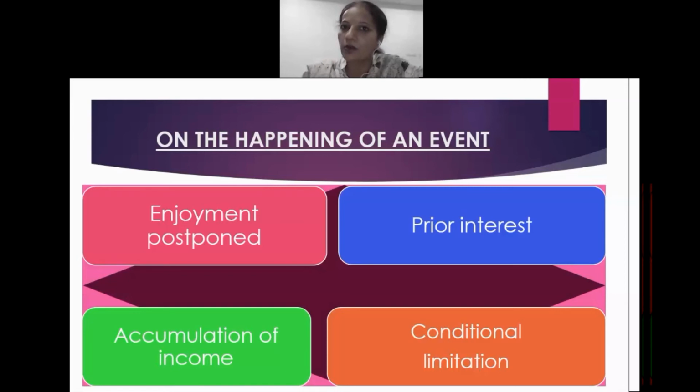But because the unborn person is not yet even conceived in the mother's womb, he is not in a position to enjoy whatever property we have transferred, because he is not in existence at present. He is not in existence even in the mother's womb. He is not yet conceived also. Then in that case, even in that situation we can transfer a property in favor of a transferee, but provided we have to create a prior interest.